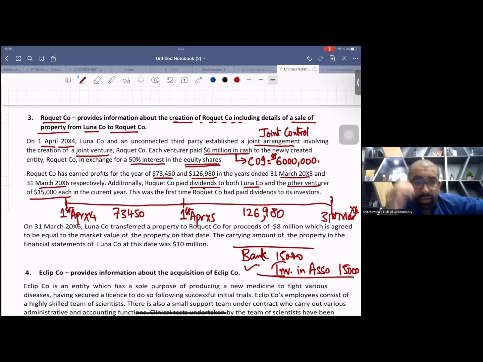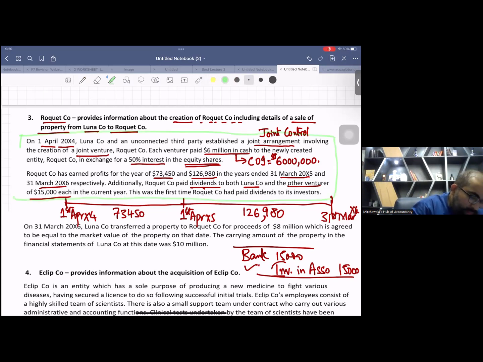So first of all, in this question, all of you look at here. This is the first issue of this requirement. The second issue is separate. I'll discuss this separately. This first paragraph is the first issue.